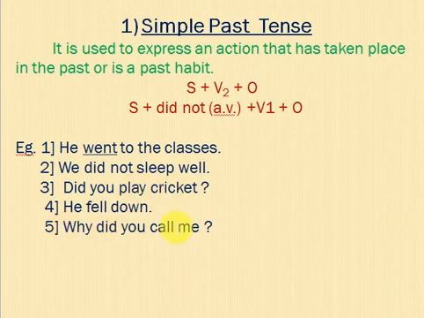He fell down. See, he fell. He fell down. Past verb. Why did you call me? If I'm saying why did you called me, it is wrong. Why did you call me? Because when you are using the did, automatically here the present verb will come.